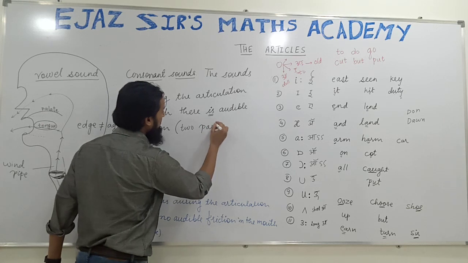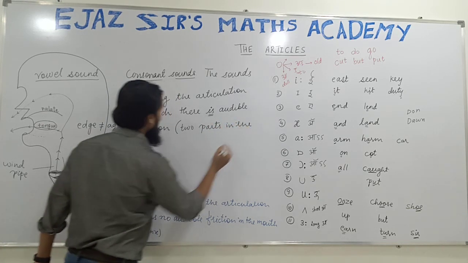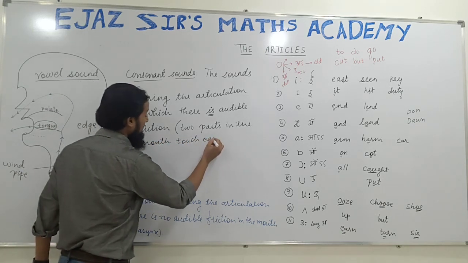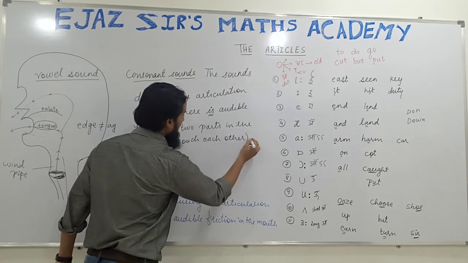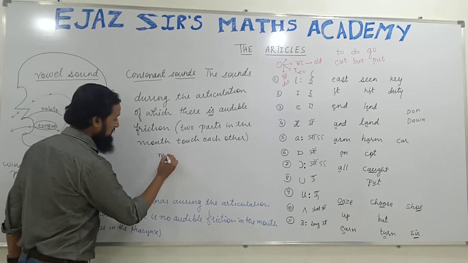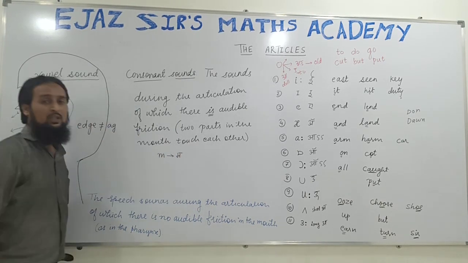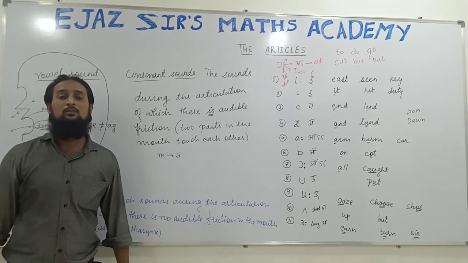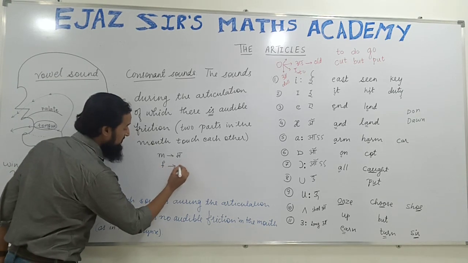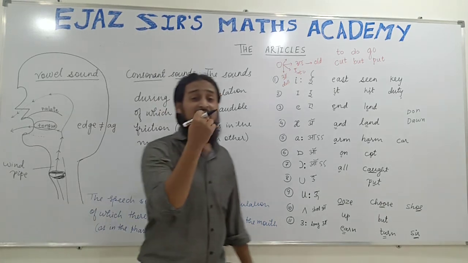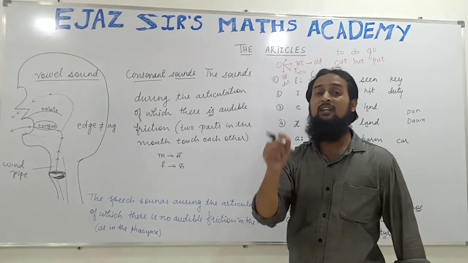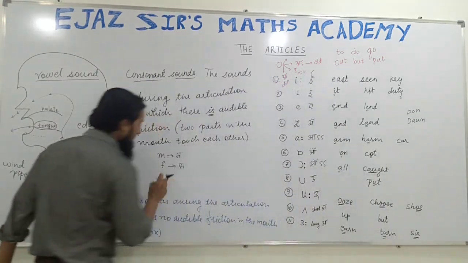Two parts in the mouth touch each other, maybe for a short while, but they will touch each other. For example, as in M. M denotes the Hindi sound ma. When you say ma, two lips touch each other. When we say fa, F, the upper teeth touch the lower lip. So that's why it is a consonant sound.